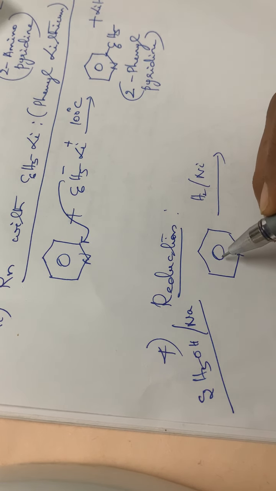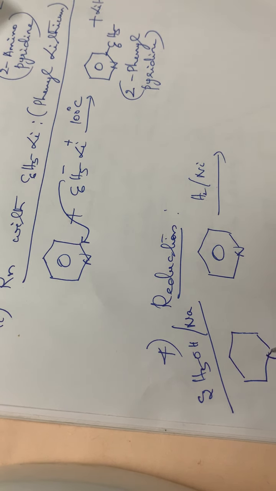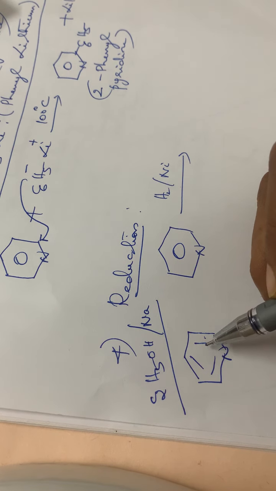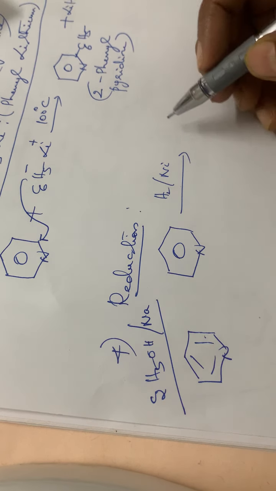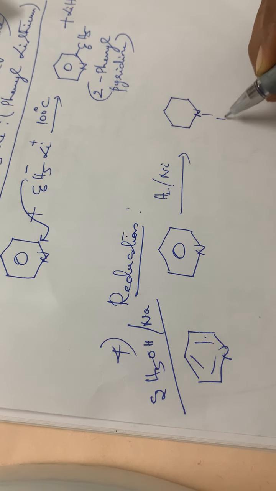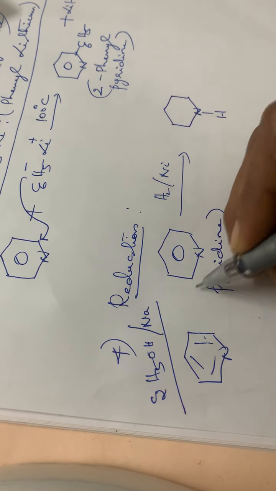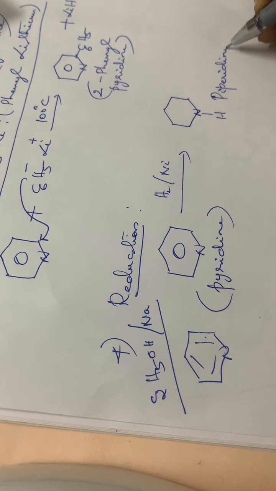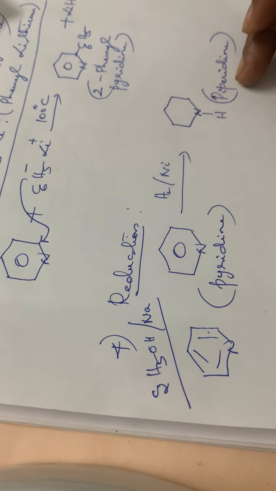After reduction, the three double bonds present in pyridine are replaced by 6 hydrogen atoms, so that the double bonds are lost. So the compound will be like this, and the formed product is piperidine, without any double bonds.